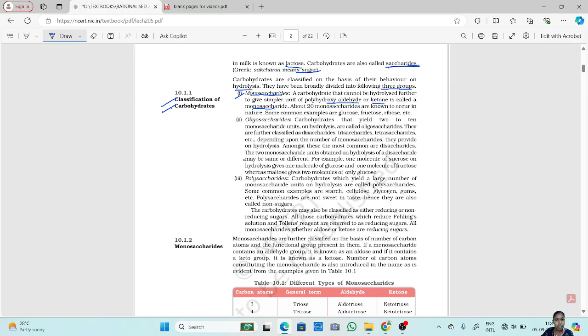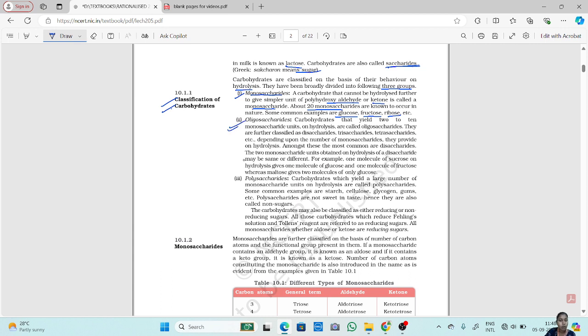About 20 monosaccharides are known to occur in nature. So there are 20 monosaccharides, okay, which are identified in nature. Some of the common examples are glucose, fructose, ribose, etc. Glucose, you know, and fructose is another form of glucose only, and there is ribose. These are the examples of monosaccharides.